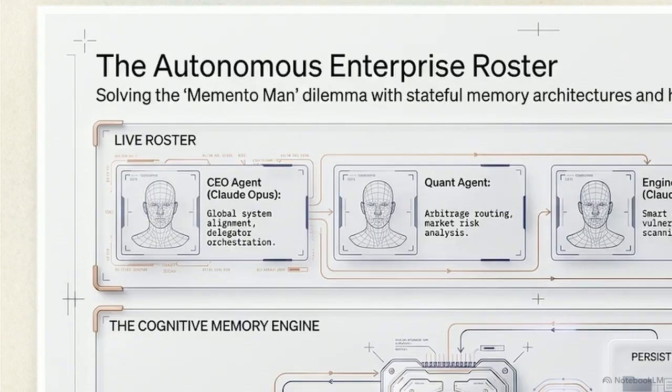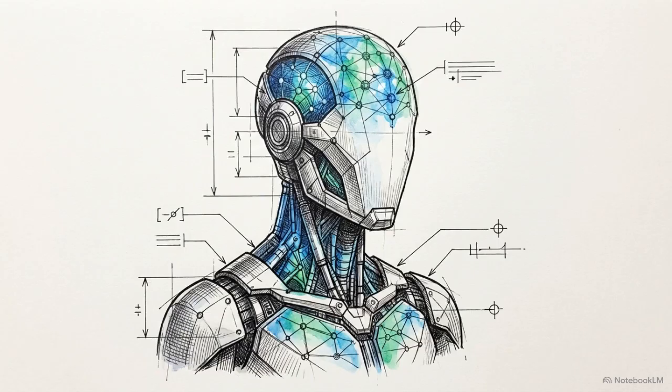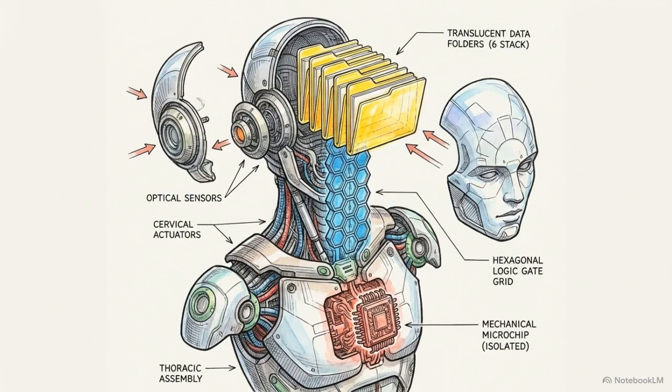As detailed in the top pipeline of this roster diagram, the broader ecosystem of specialist agents relies entirely on this uncorrupted execution. The quant agent routing arbitrage and the QA agent running vulnerabilities both depend on a verifiable executive truth. A CEO with memory is a CEO with intent. True multi-agent orchestration demands an identity that is mathematically structured, logically bounded, and secured by hardware.